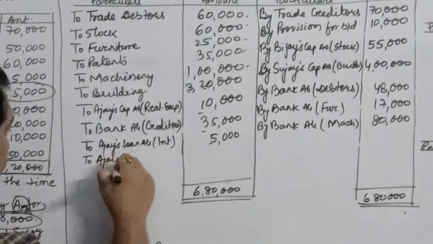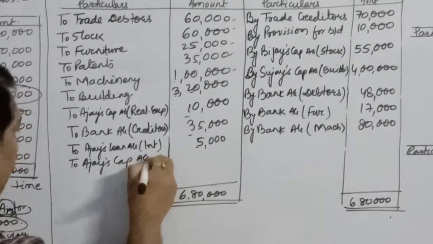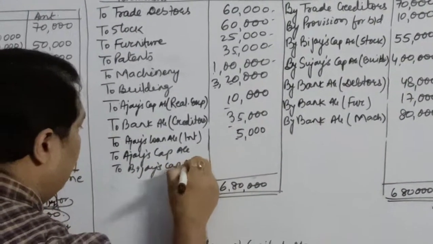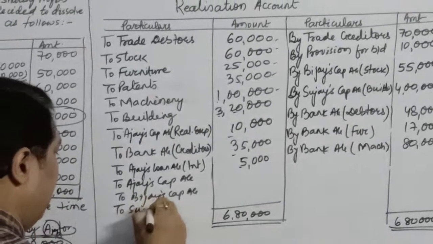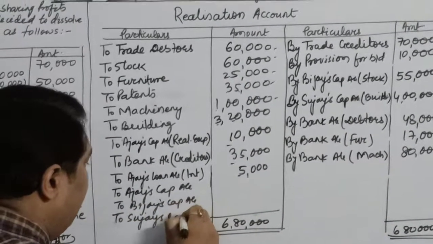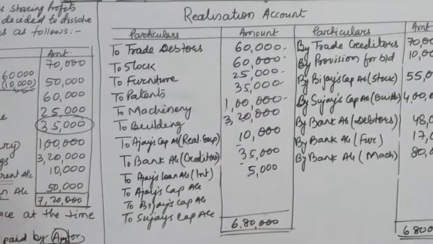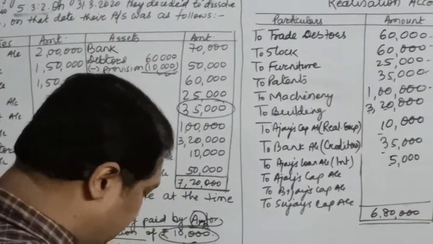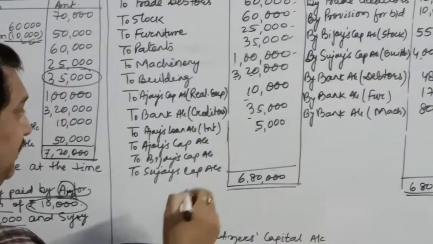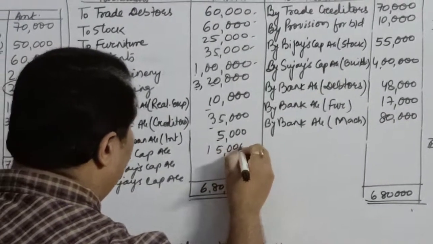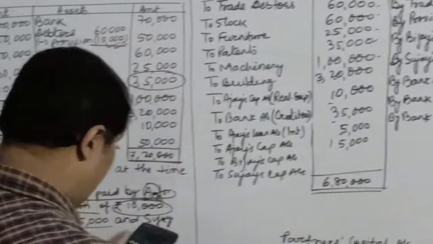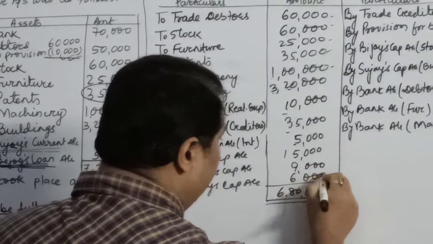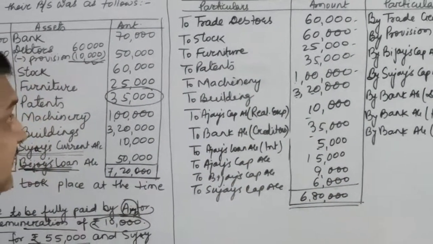Ajay's capital account, to Bijay's capital account, to Sujay's capital account. It will be distributed in the profit sharing ratio which is mentioned in the question as 5:3:2. So 30,000 divided by 10 will be 3,000. So it will be 3 5s are 15, 3 3s are 9, and 3 2s are 6,000. So that's all with your realization.